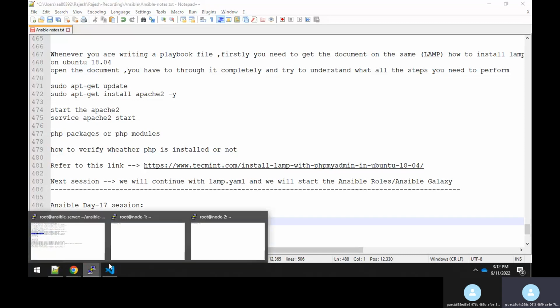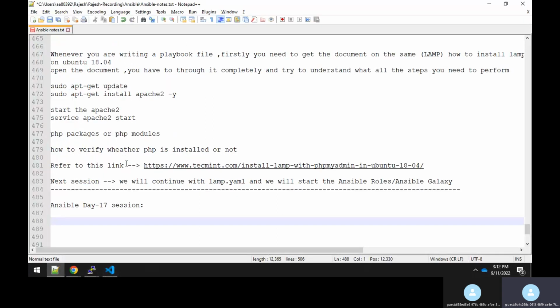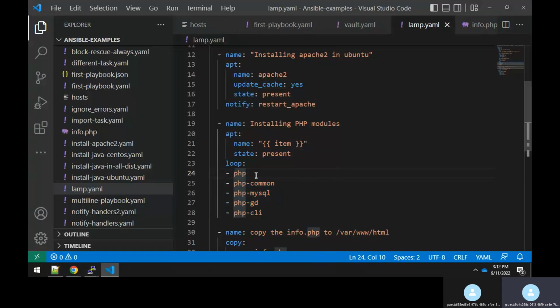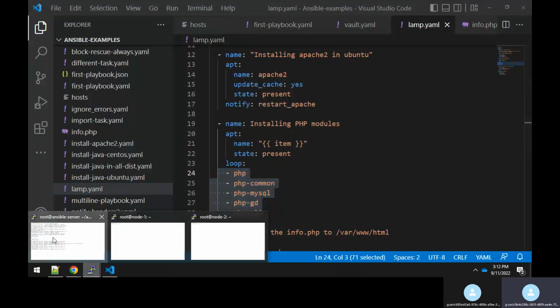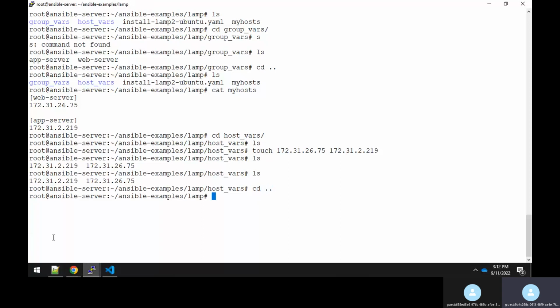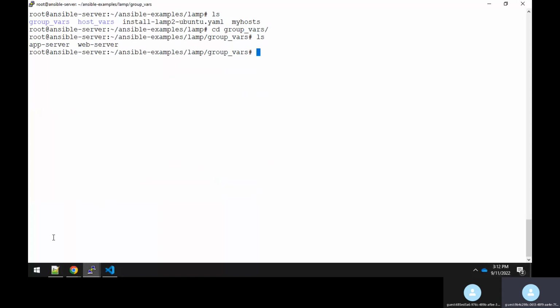So here, coming back to the servers, you have host vars. Under the host vars, you have the two files with the IP address of the host names itself. Okay. Now, because I am passing these parameters, that is none but the PHP modules, I will just copy it, and I'll go to the servers. Here, I will come out from here and go to the group vars. Under the group vars, I have an app server. Let me open that app server.